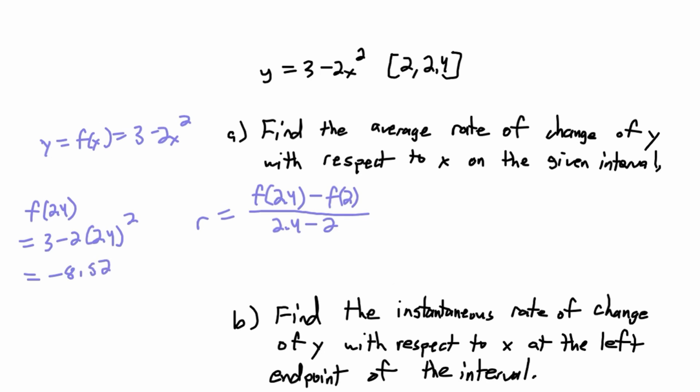And we also need to find f of 2, which would be 3 minus 2 times 2 squared, which would be 3 minus 8, or negative 5.